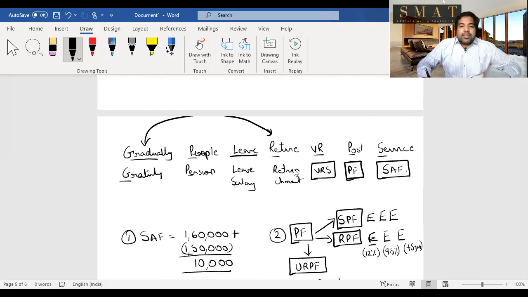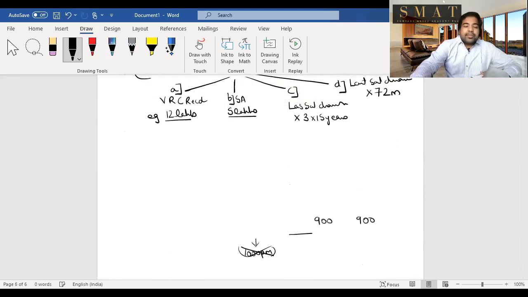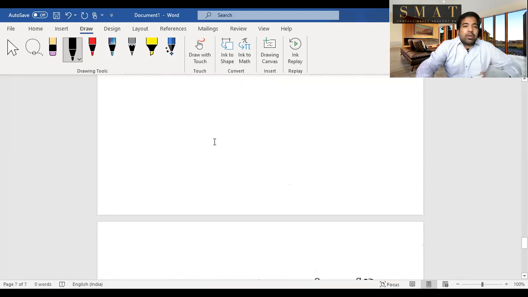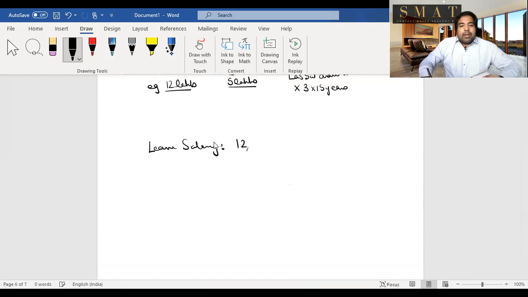Next, we look at leave salary. Guys, leave salary basically means you're always around in an organization, and because you're always around, you don't take leaves. At the end of the period, when you retire or when you're leaving the organization, they calculate it and pay you money. That's called leave salary or leave encashment. So let's say you're always around, so they paid you at the time of retirement 12 lakhs again. So what will you do? You'll add it, because of course it's coming as a benefit to you.